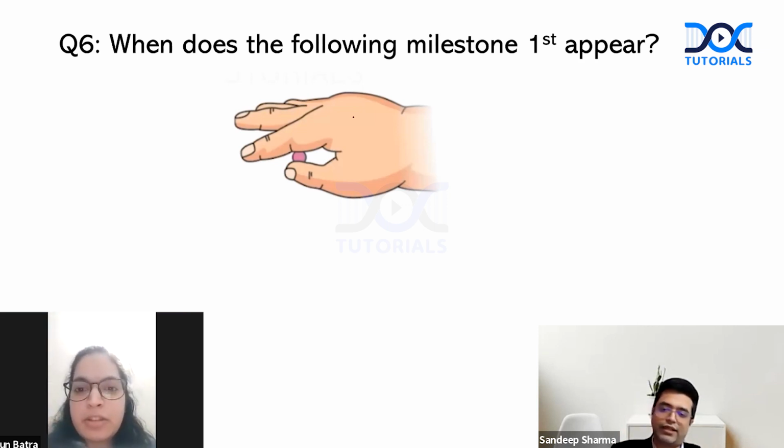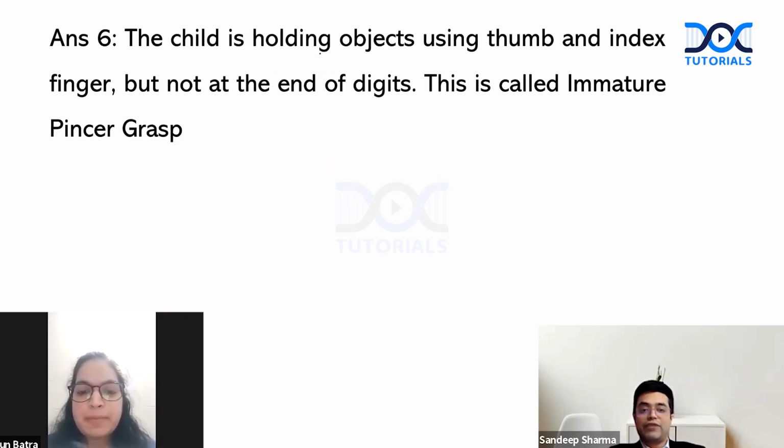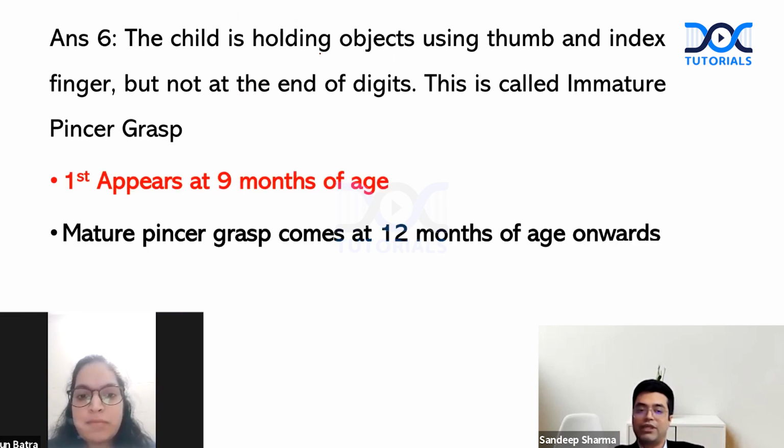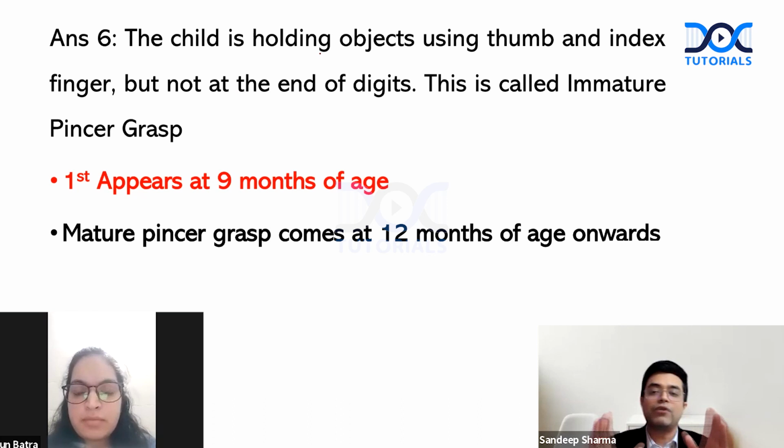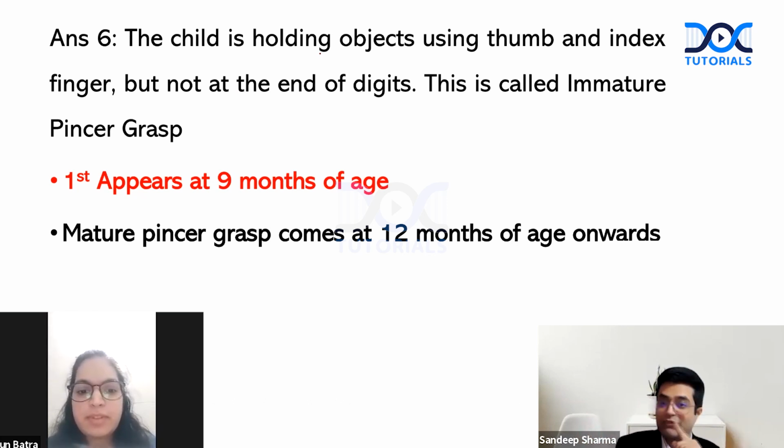Yes, correct. So this is, the child is holding objects using thumb and index finger, but not at the end of digits. This is called immature pincer grasp, appears at 9 months. Mature pincer grasp comes at 12 months of age. Examiner does not tell. He simply says, what is the normal time of appearance of pincer grasp? What will you answer? It's a very controversial thing.